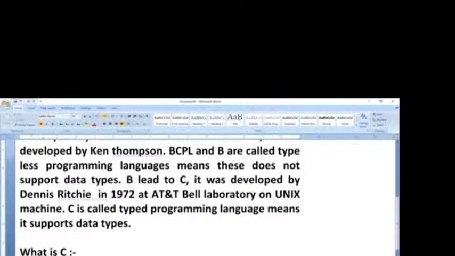Whenever you want to write a program, in the first line you need to write hash include stdio.h. In a bank also, we need to create an account, and in that account we can store the data. We need to write the main method. Suppose 5 customers are there, then how many accounts will be there? Five accounts. In the same manner, if you want to store 3 values, you need to create 3 variables, means 3 containers.